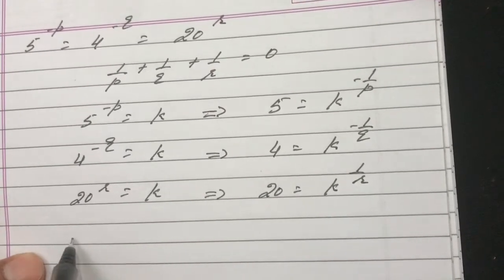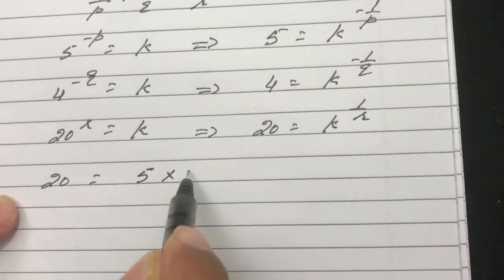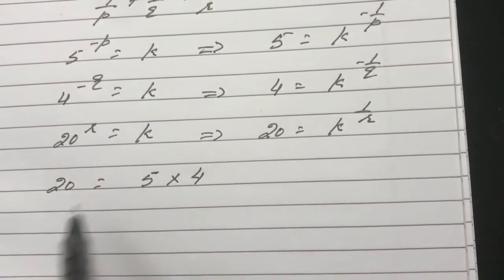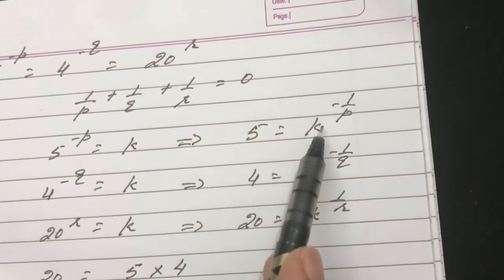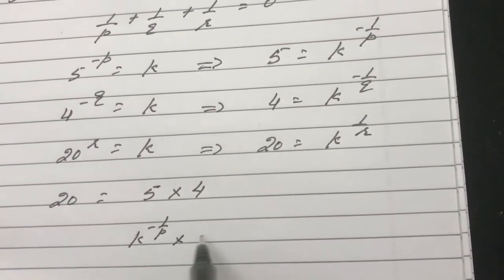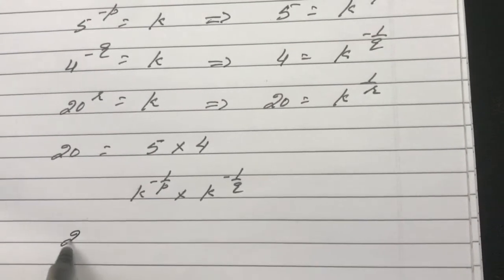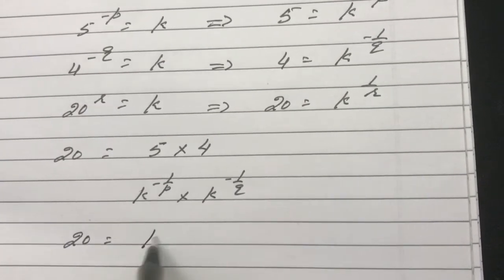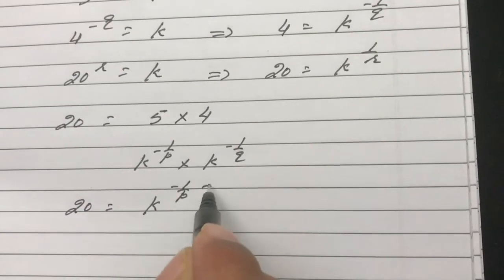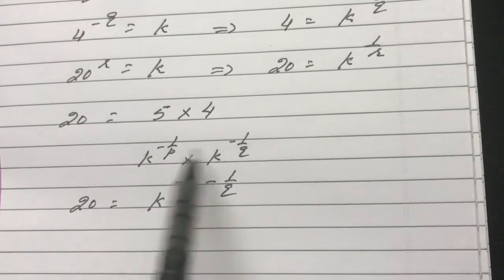Now 20 can be written as 5 into 4. So 5 means k to the minus 1 by p into k to the minus 1 by q. 20 is equal to k raised to power minus 1 by p minus 1 by q, because these two are negative, so they will get added.